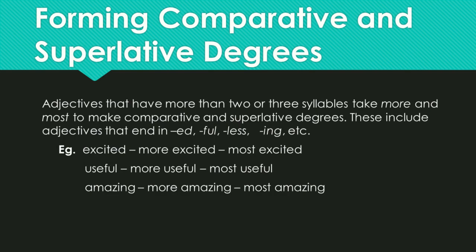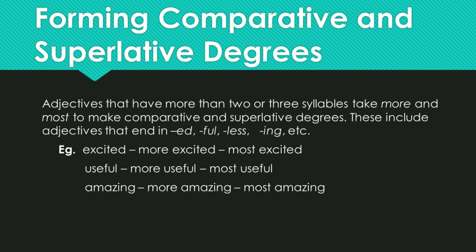Adjectives that have more than 2 or 3 syllables take more and most to make comparative and superlative degrees. These include adjectives that end in ed, ful, less, and ing form.